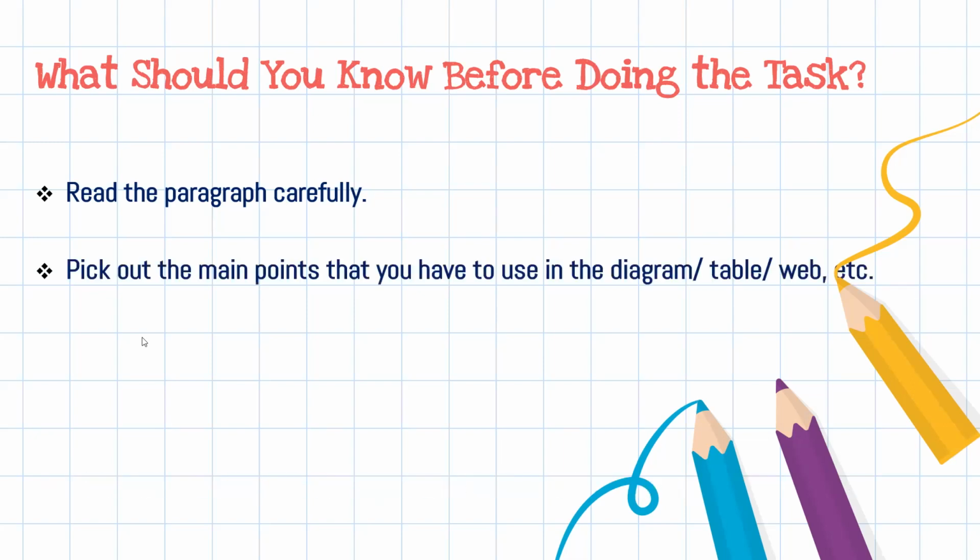They are very important. Pick out the main points that you have to use in the diagram, table or web. Whatever points are given, underline the main points so that it will be very easy for you to pick those points and draw the diagram. If you underline simultaneously while reading, it will waste more of your time. Points will be in front of you. You just have to pick them and put them into your diagrammatic form.